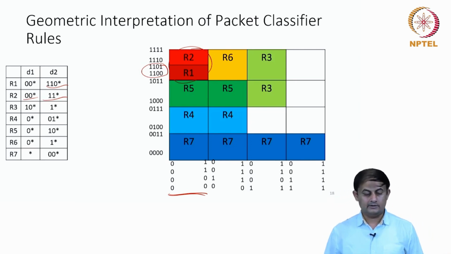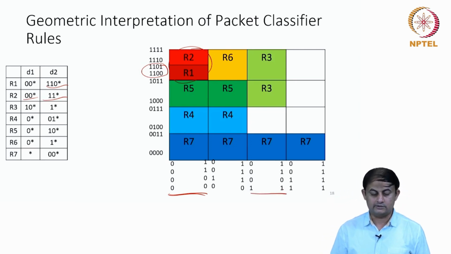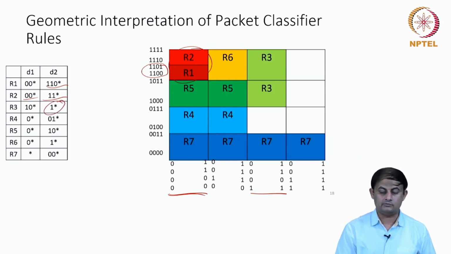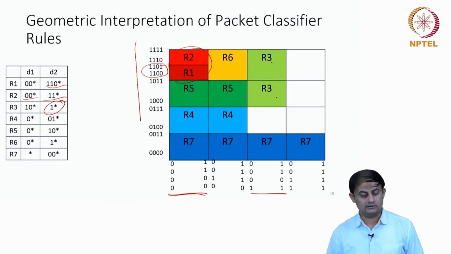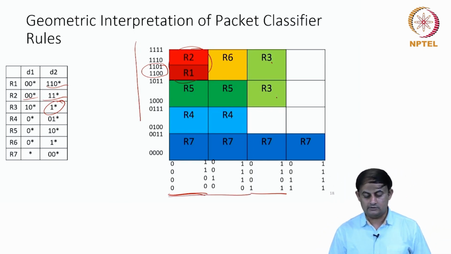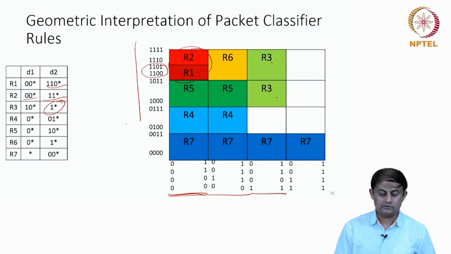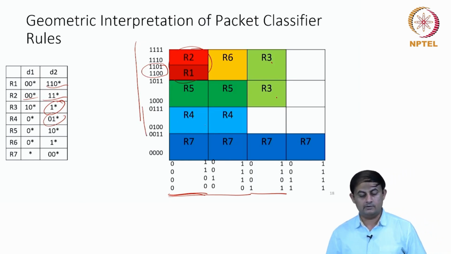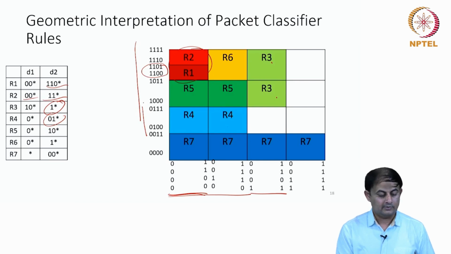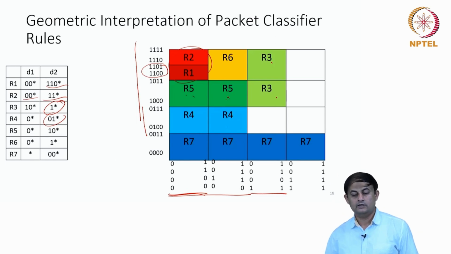And similarly, for R3, it is 1, 0 star. 1, 0 star is here. And on the y-axis, this is 1 star. 1 star is applicable from here to here. That's why these two boxes are labeled with R3. And for R4, this is 0 star. 0 star is applicable for these two cases. And then 1, 0 star. For R4, this is 0, 1 star. So 0, 1 star is applicable in this range. These two are labeled with 0, 1 star, R4. And for R5, it is 1, 0 star and 0 star. So these two are labeled with R5.